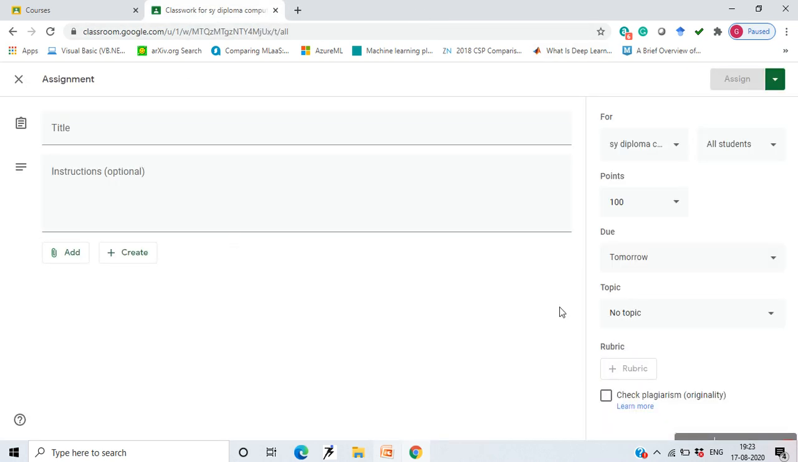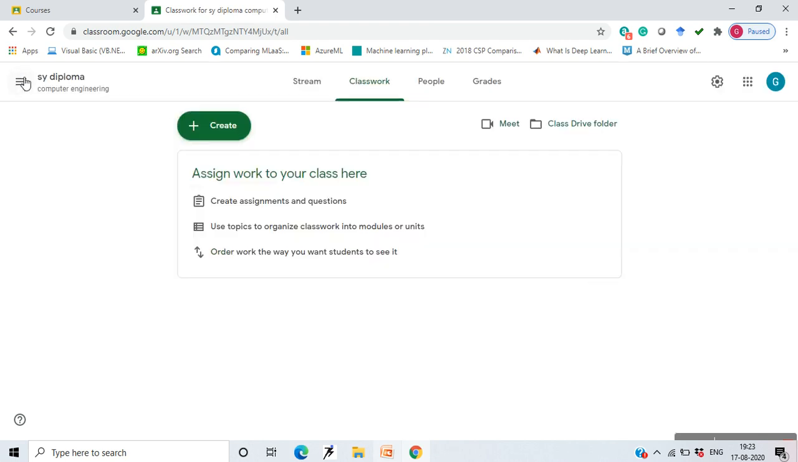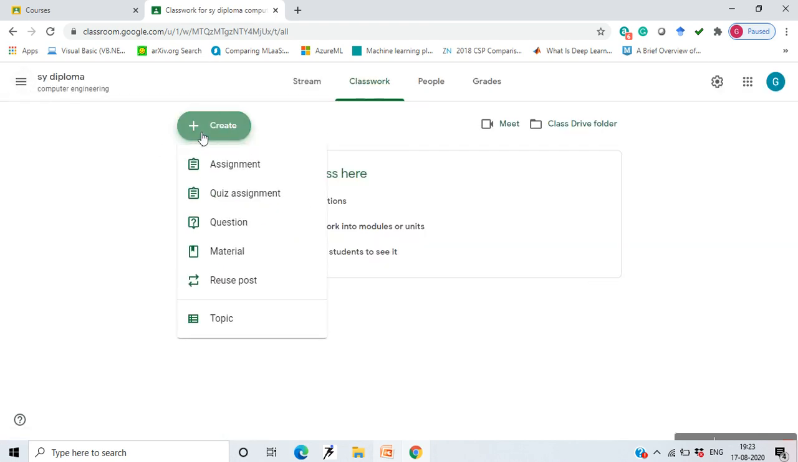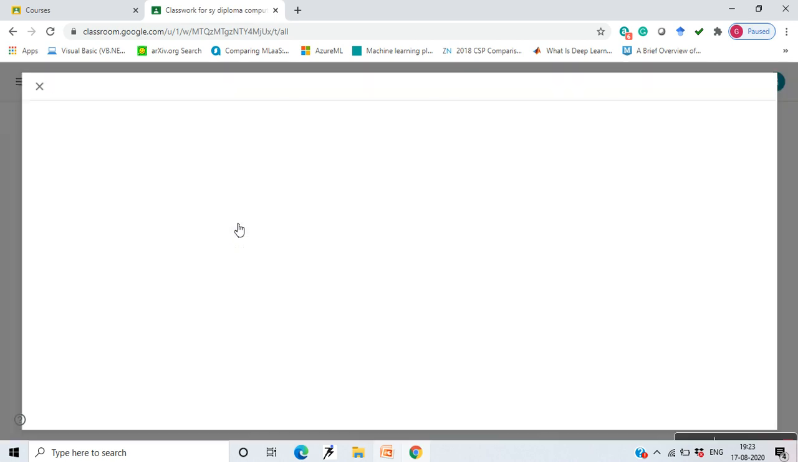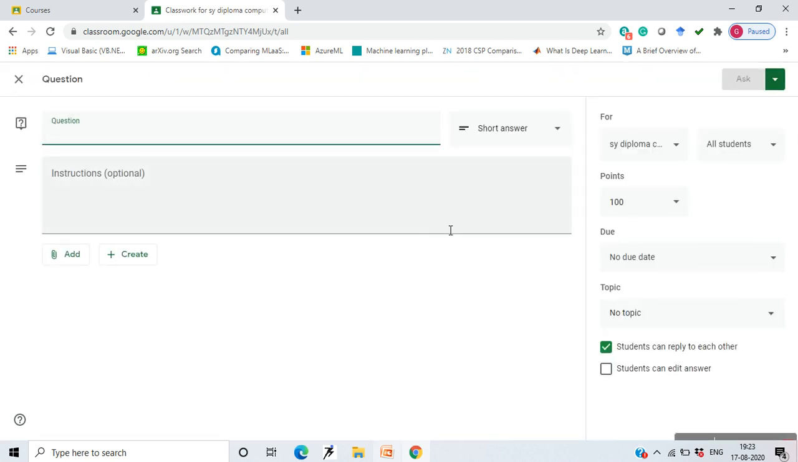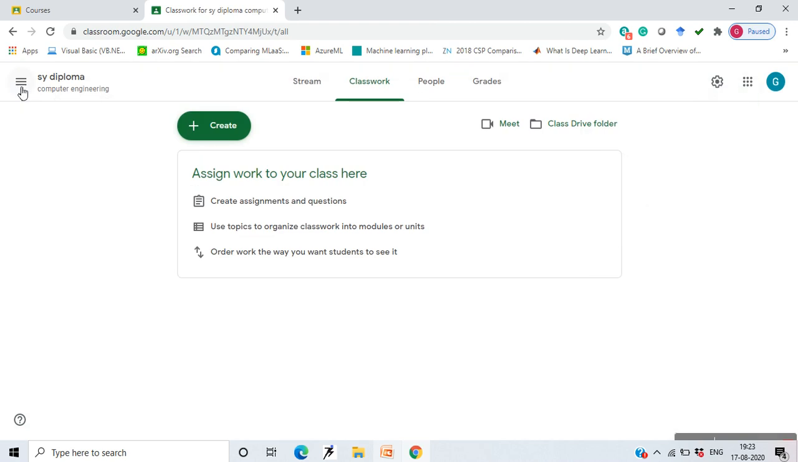Now this was how you can give assignments, then quiz assignments, post a question, ask a question to the student. You can ask any question and expect a short answer. The students will be able to do this, and you can click on Ask. Okay, this is how questions can be added. So this is how you can do this.